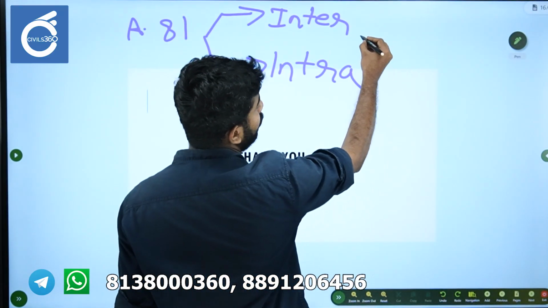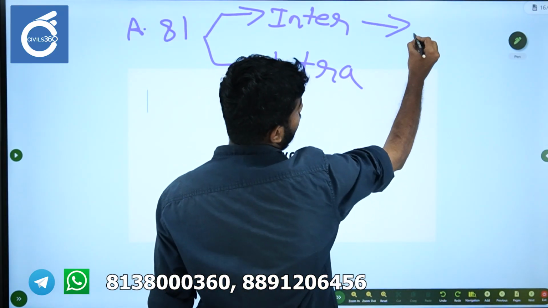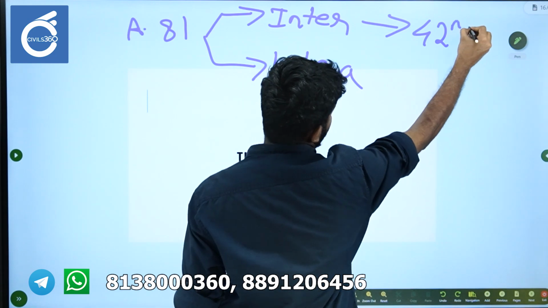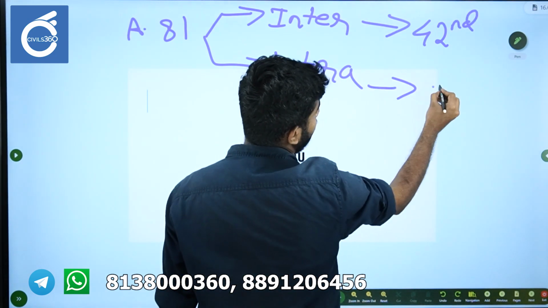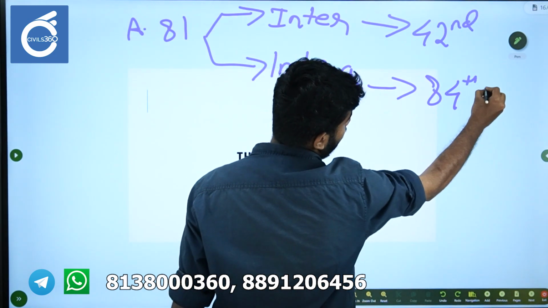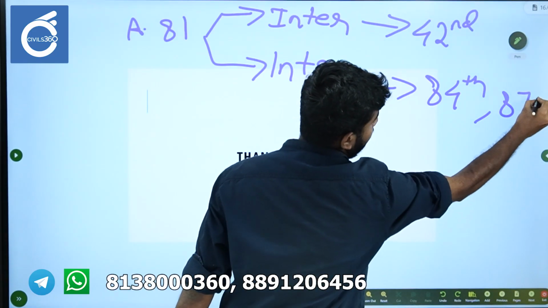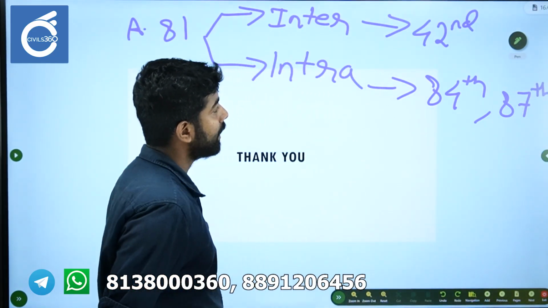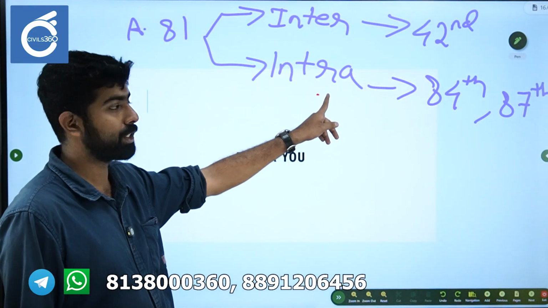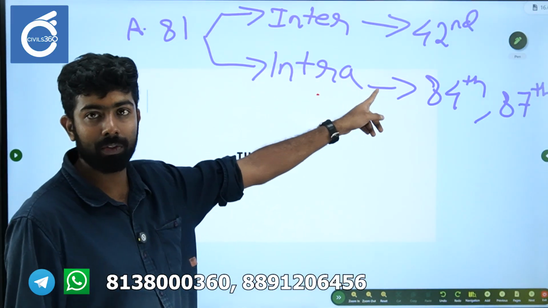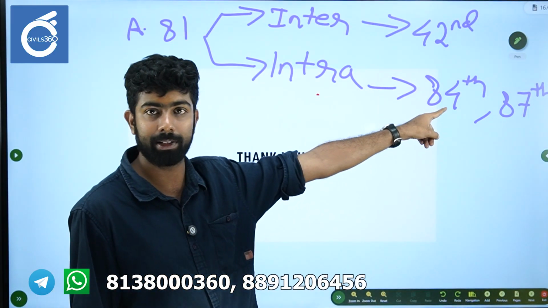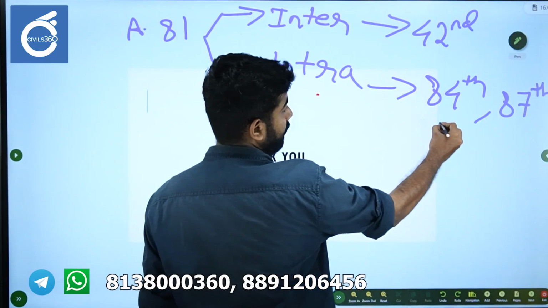Then you have to remember the 42nd amendment. You have to remember the 84th and the 87th. Redrawing of territorial constituencies was allowed on the basis of the 1991 census by the 84th amendment.